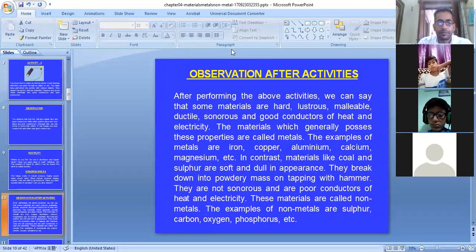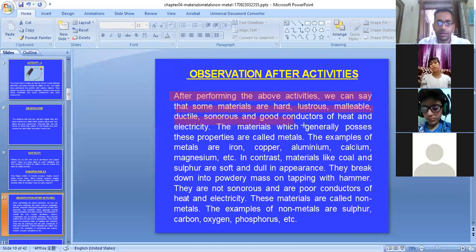Let us see this. After performing the above activities, we can say that some materials are hard, lustrous, malleable, ductile, sonorous, and good conductors of heat and electricity. These are all physical properties of metals.